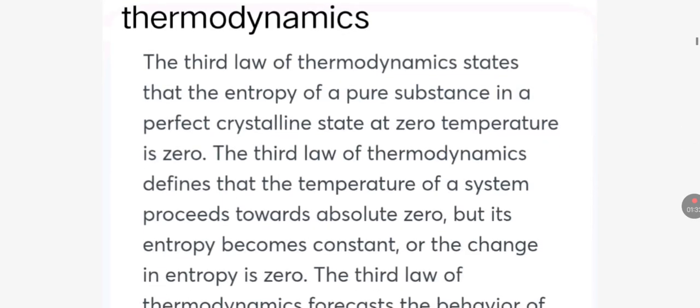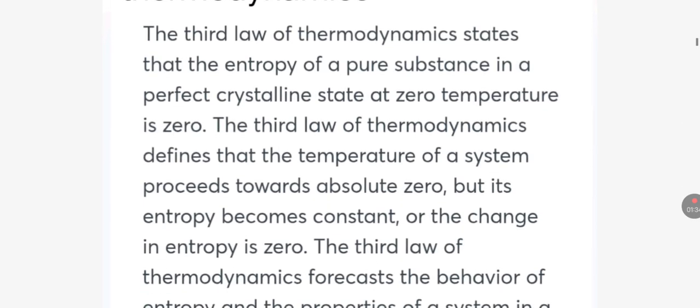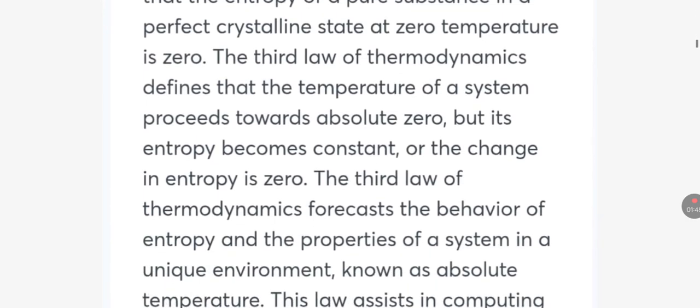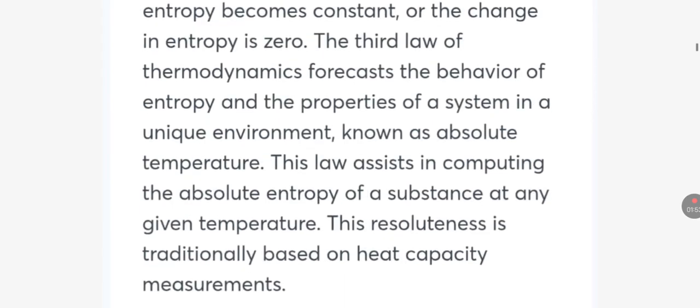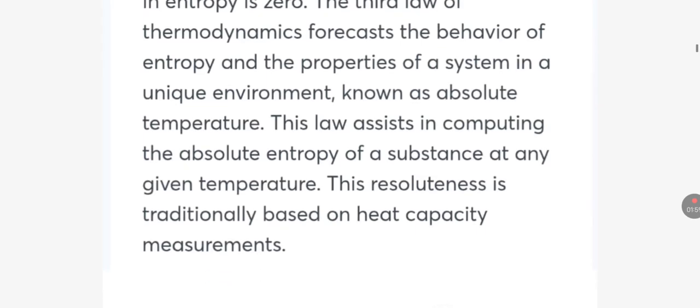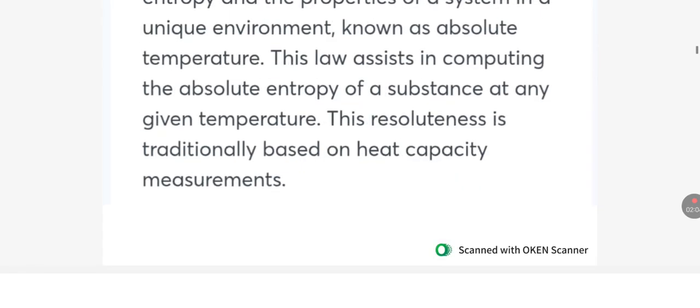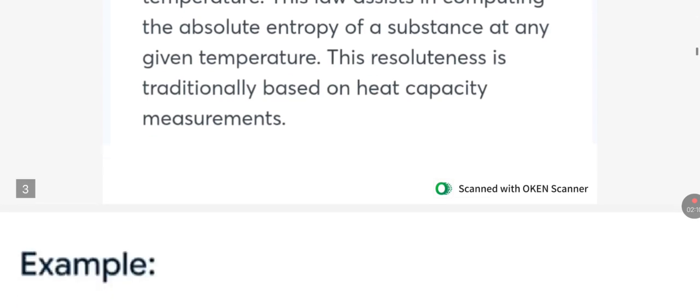Third law of thermodynamics. The third law of thermodynamics states that the entropy of a pure substance in a perfect crystalline state at zero temperature is zero. The third law defines that as the temperature of a system proceeds towards absolute zero, its entropy becomes constant, or the change in entropy is zero. The third law forecasts the behavior of entropy and the properties of a system in a unique environment, known as absolute temperature. This law assists in computing the absolute entropy of a substance at any given temperature.